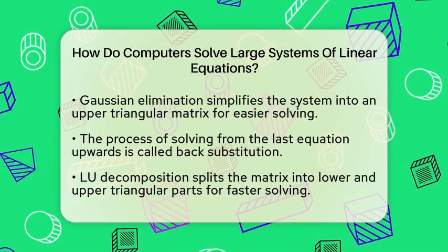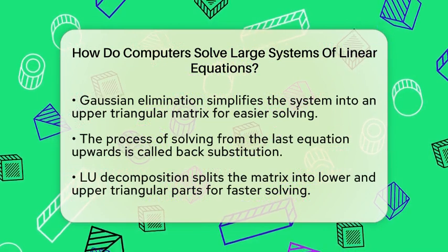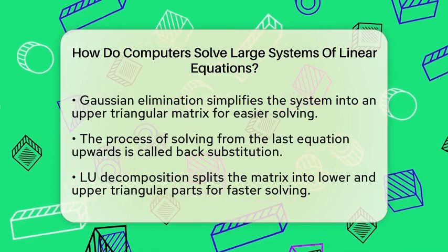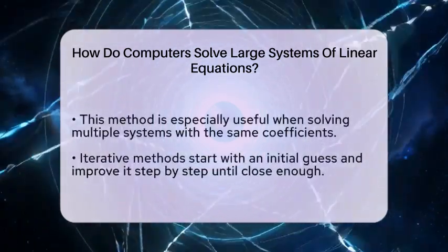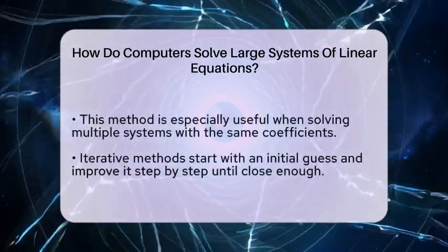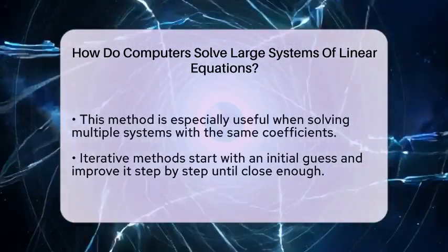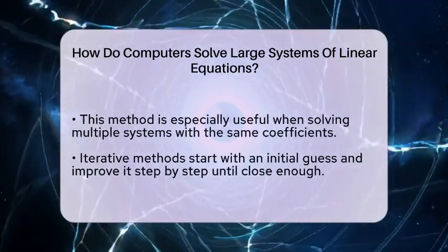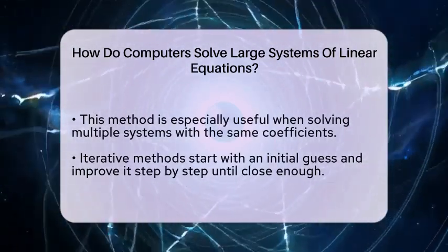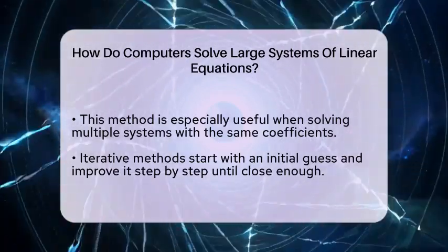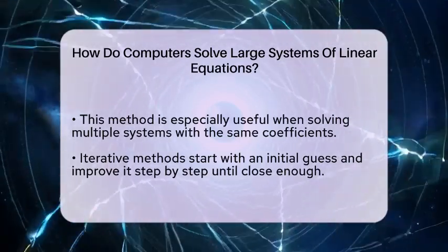To speed things up and make the process more stable, computers often use LU decomposition. This method splits the original matrix into two parts, a lower triangular matrix and an upper triangular matrix. The system is then solved in two steps. First, the computer solves the lower triangular system using forward substitution. Then, it solves the upper triangular system with back substitution. This approach is faster and more reliable, especially when solving multiple systems that share the same coefficients but have different constants.